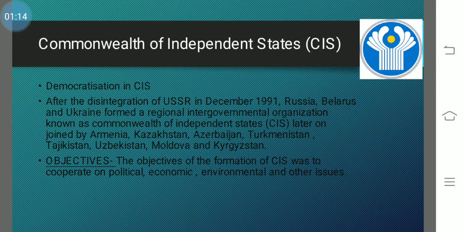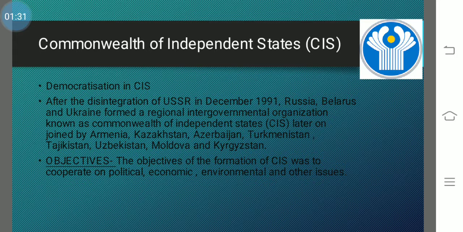So after the disintegration in December 1991, three countries, Russia, Belarus and Ukraine, as they were a part of USSR, formed an organization, that is CIS, Commonwealth of Independent States.